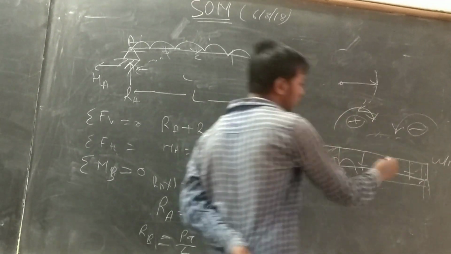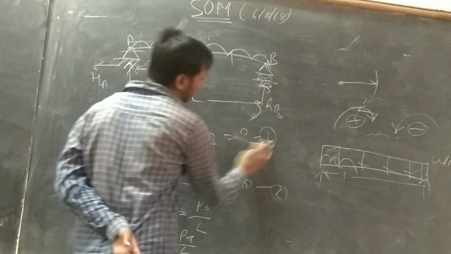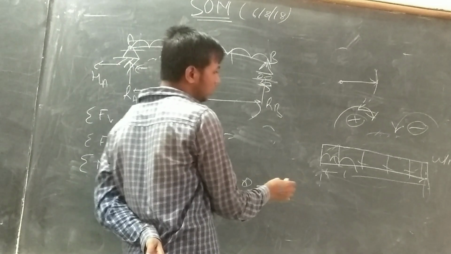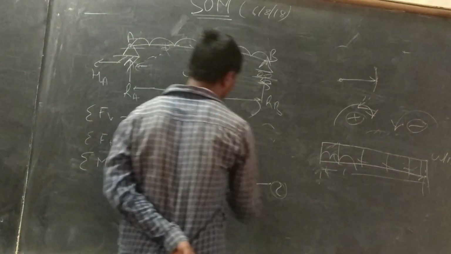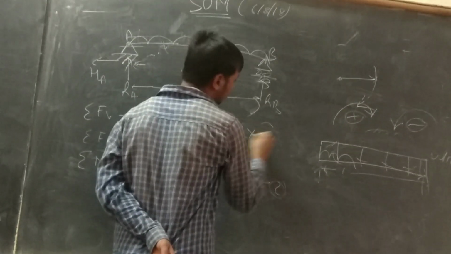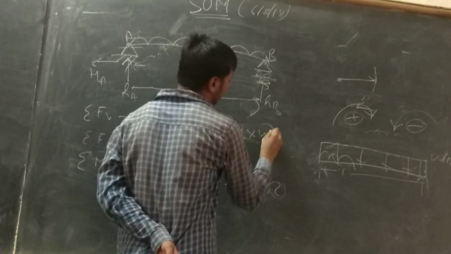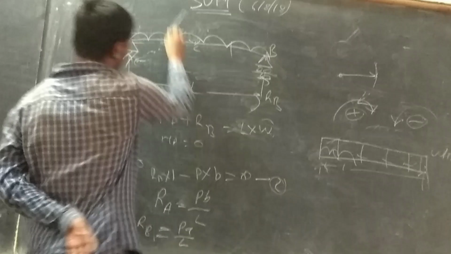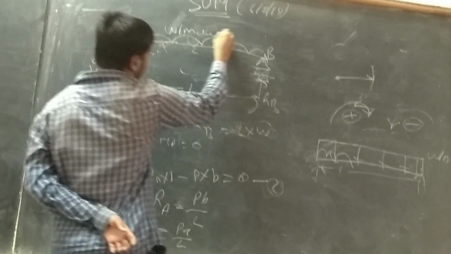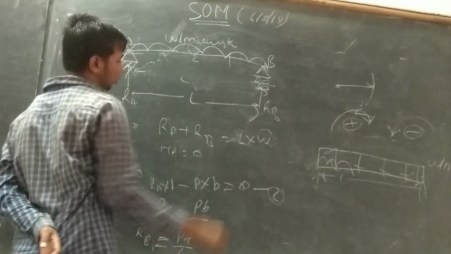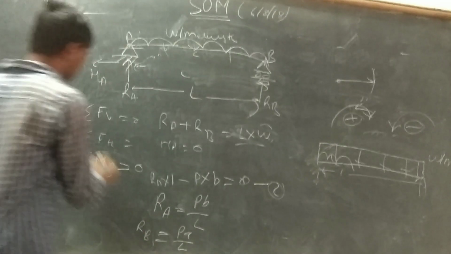We can take the rectangle area. What is the area of the rectangle? Length times width, where the width is the intensity of load, W. That's the total load: W times the length. You need the total load here.